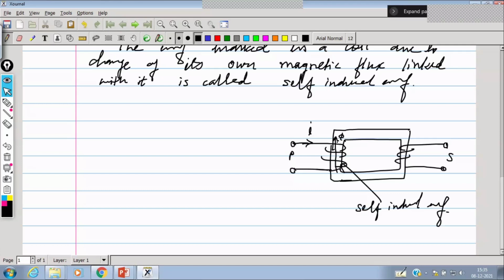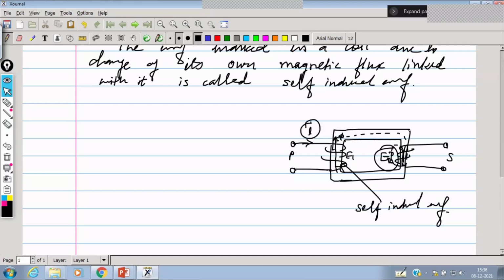And this flux will travel and will link again here with coil 2, known as the secondary coil. So here an EMF is also induced, that is known as E2. This E2 EMF is induced because of the change in current in the primary. The EMF induced in the secondary winding is due to the change in current in the primary winding.